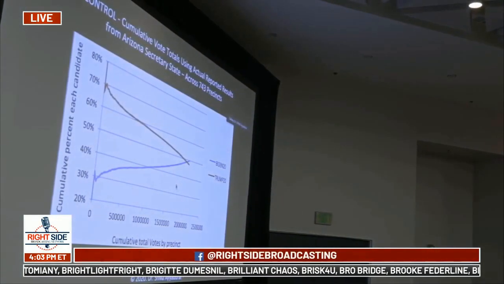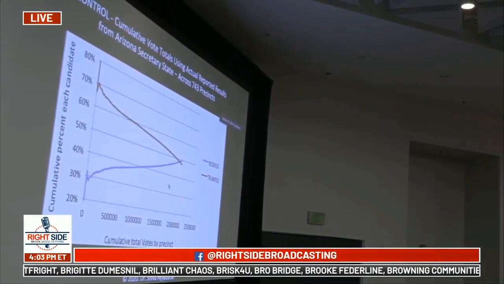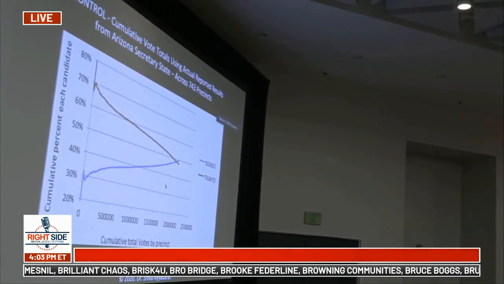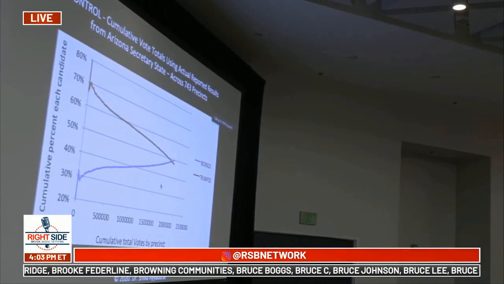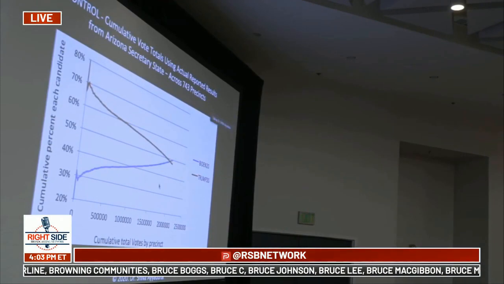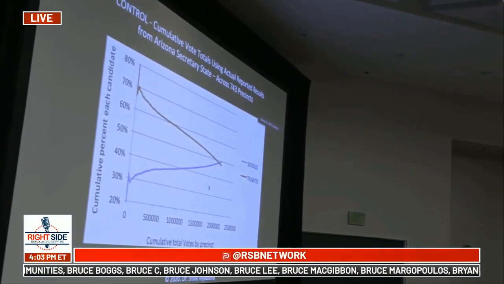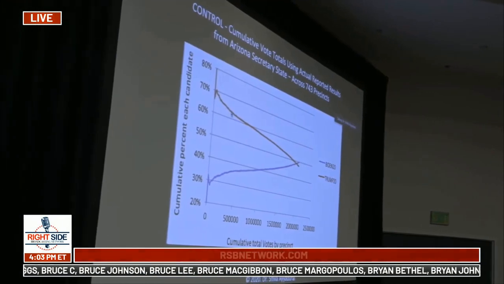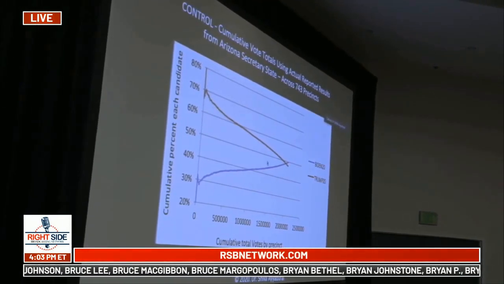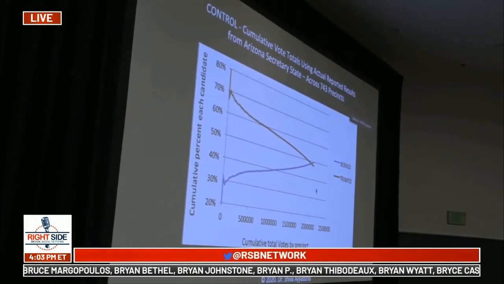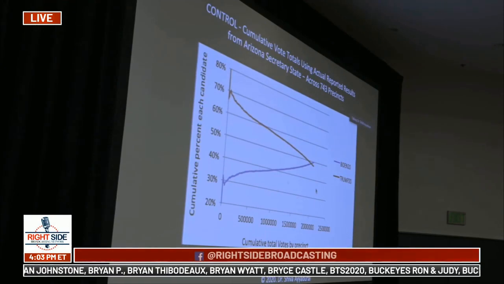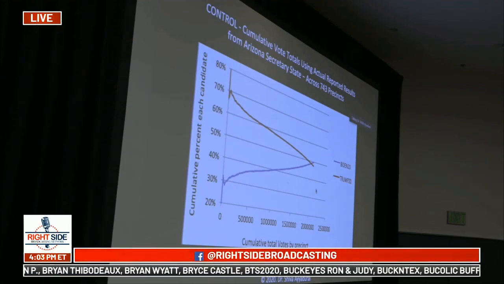So what I want to first begin by having people put their attention on this chart. What this is, we're literally taking all the data provided by the Secretary of State across the 743 precincts in Maricopa County, and we're literally recreating the election. And there are two curves here. One is the curve for President Trump, which is a red curve, and the blue curve is a curve for Mr. Biden. And as we move from left to right, we're starting with precincts which have low number of votes to precincts which have high number of votes. And we're literally counting the vote totals and summing them up together. When you get to the end here, you get the actual election results.